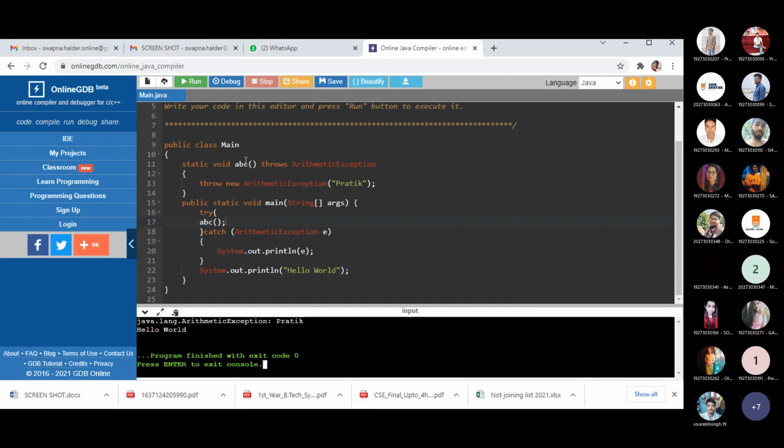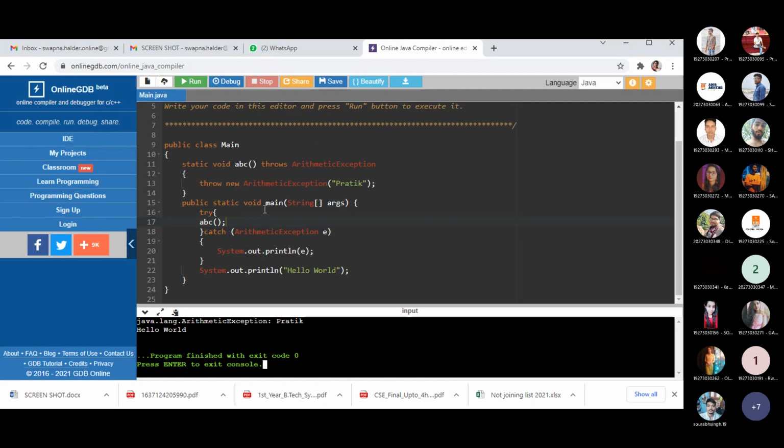What I have done here, I am creating one method, and inside that method, I just throw one new exception. And the exception description is Potik. And to let the other method or other set of instructions know that this method will contain some exception, I am using another keyword, that is throws. This is the syntax that you need. Whenever you are using this throws keyword, you need to provide the type of the exception also. So I am providing here the type of the exception.